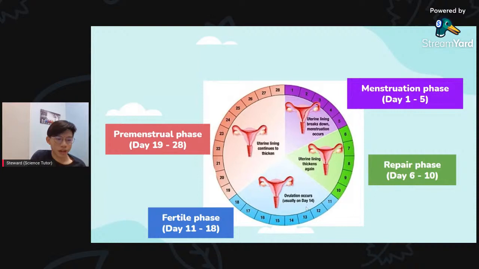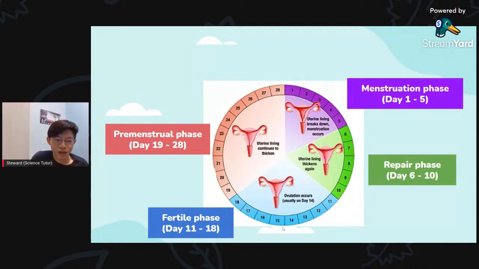To calculate this, it is exactly the same as how we calculate for ovulation. Day 11, day 12, day 13, day 14, day 15, day 16, day 17, 18, 19, 20, 21, 22, 23, 24. Ovulation occurs on 24.